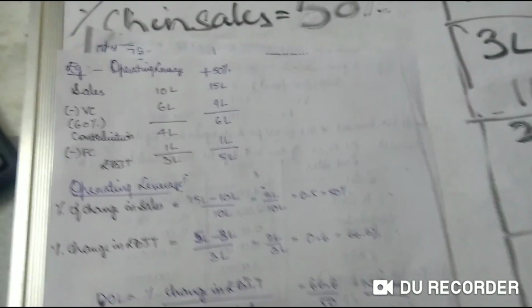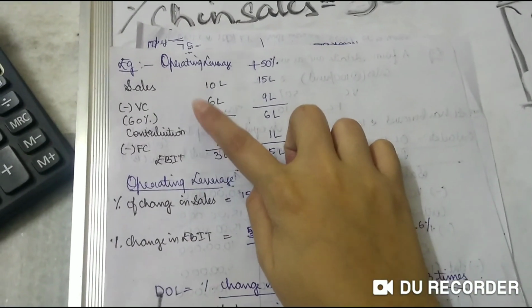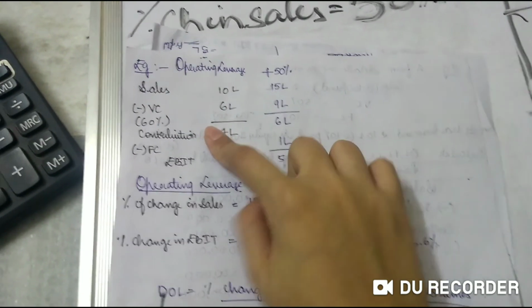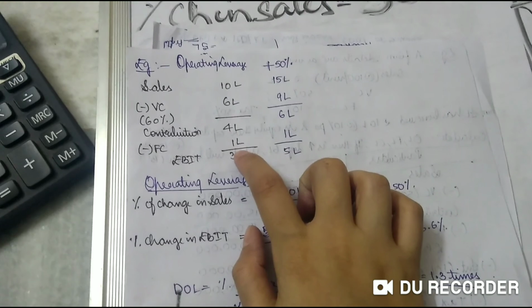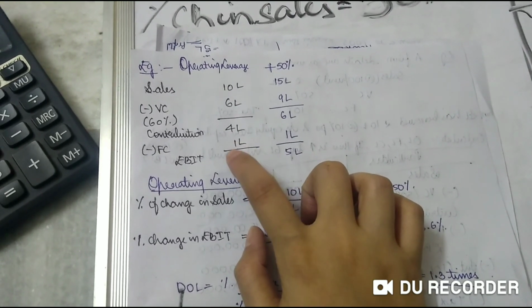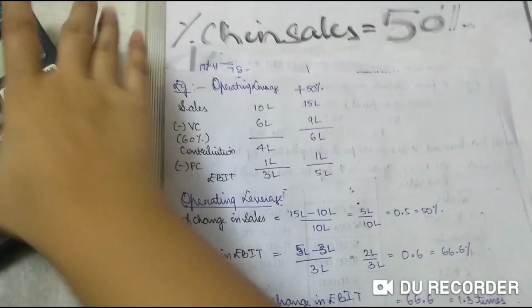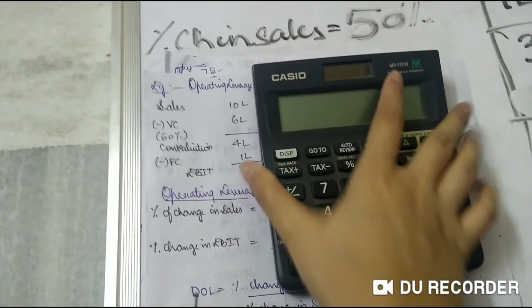Sales is equal to 10 lakhs. Variable cost they have given is 60%. So 10 lakhs minus 6 lakhs is 4 lakhs. That becomes your contribution. Minus fixed cost, which is 1 lakh, and your EBIT is 3 lakh rupees. Now if you increase it by 50%. Okay, so 10 lakh rupees plus 50%.